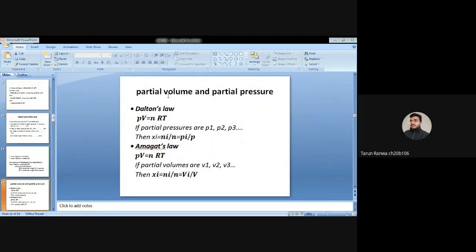In Dalton's law, simply we can write PV equals nRT, and if the partial pressures are P1, P2, P3 up to Pn, then the mole fraction equals the partial pressure of the ith species divided by total pressure. And in Amagat's law, similarly, the mole fraction equals the partial volume of the ith species divided by total volume.